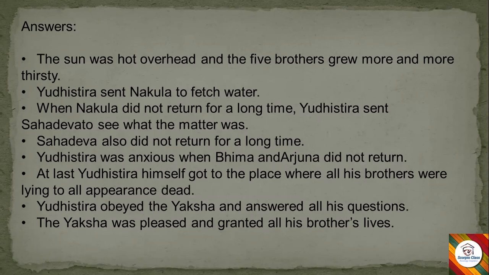At last, Yudhishthira himself got to the place where all his brothers were lying, to all appearances dead. Yudhishthira obeyed the Yaksha and answered all his questions. The Yaksha was pleased and granted all his brothers' lives. So this is the right order of arranging the sentences according to the happening of the events in the story. This is your answer.